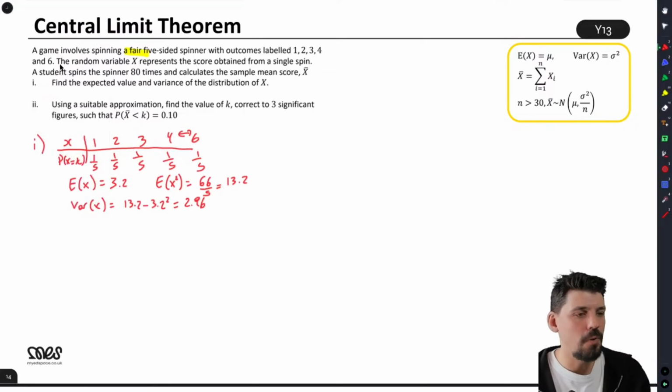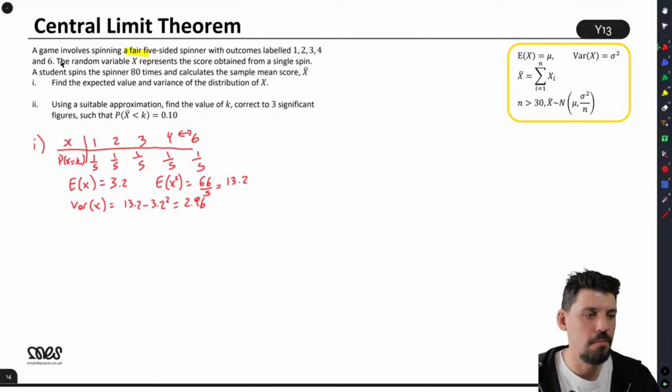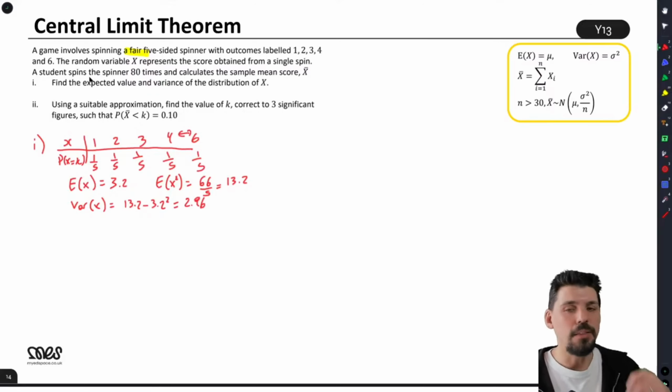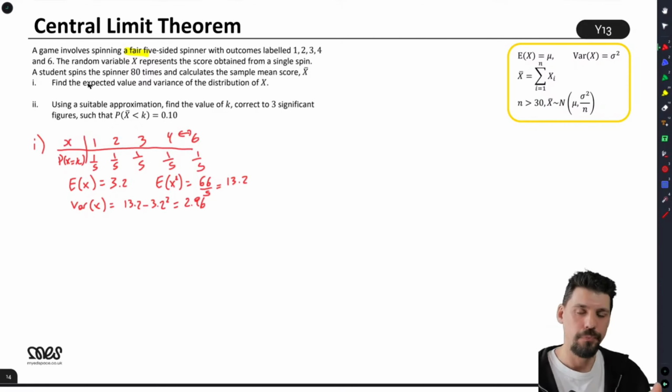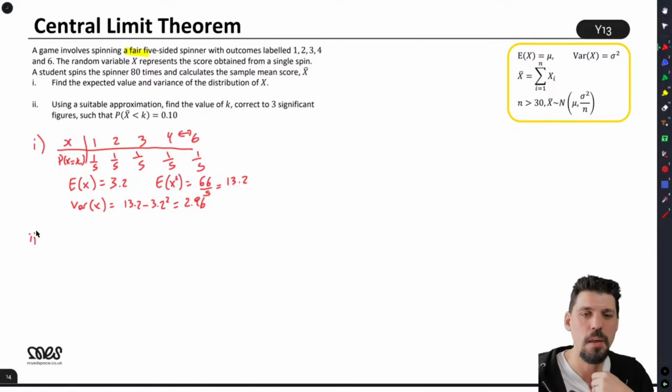Now, question from Mudassir, sorry. What is X bar? I will get your name right at some point, right? We're going to spin it 80 times, take the mean of those 80 spins, call that X bar. And it is random. If I did it another 80 times, I'll get a different 80 values. I'll get a different X bar. So X bar itself, which is the mean of 80 spins, is random.